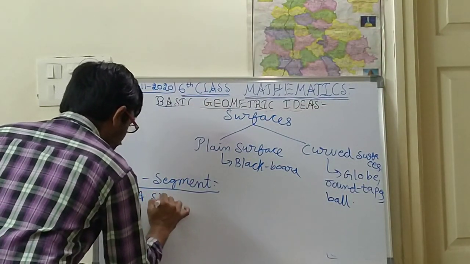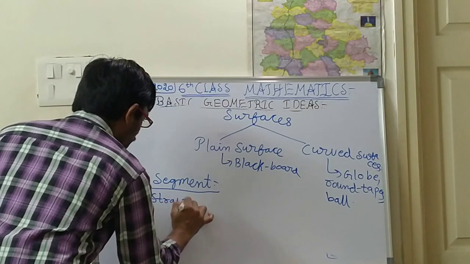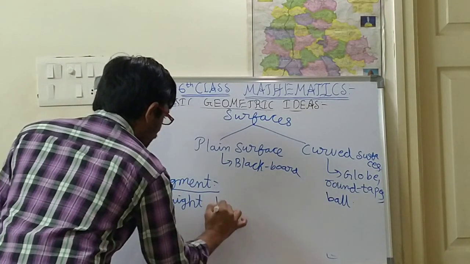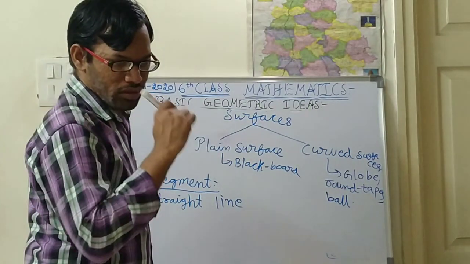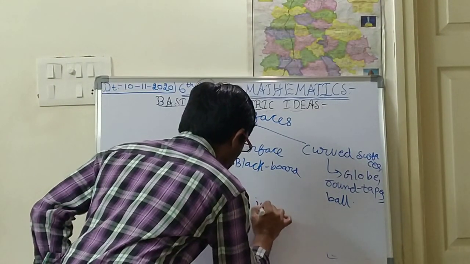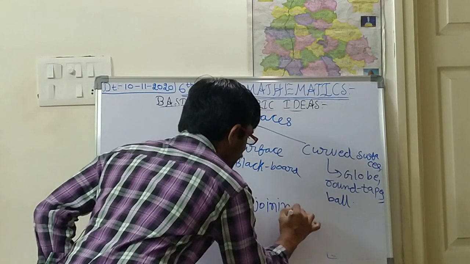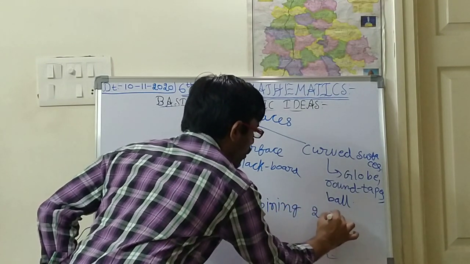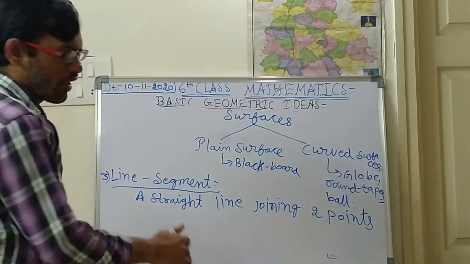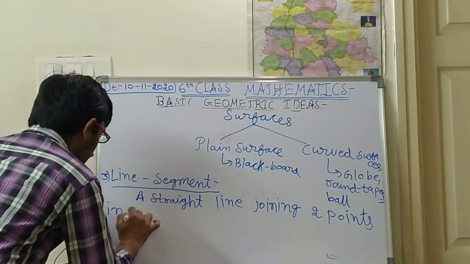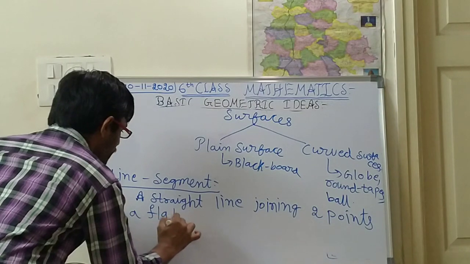A straight line joining two points in a flat surface.